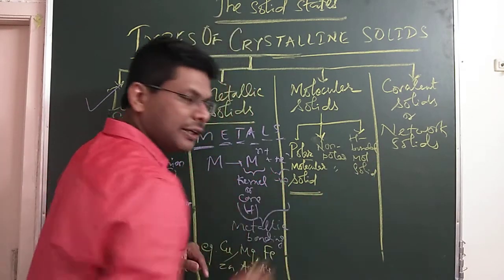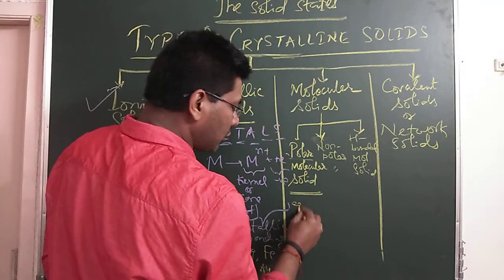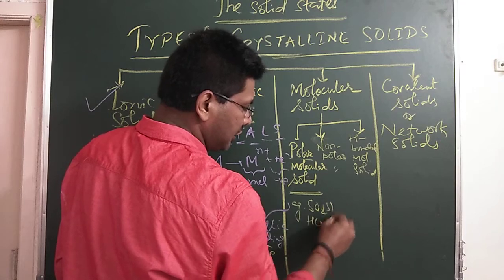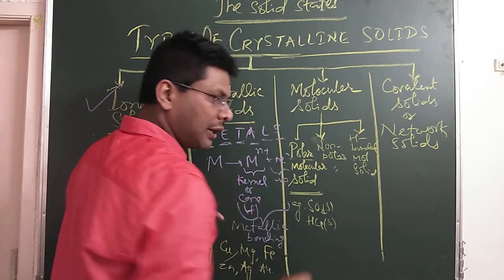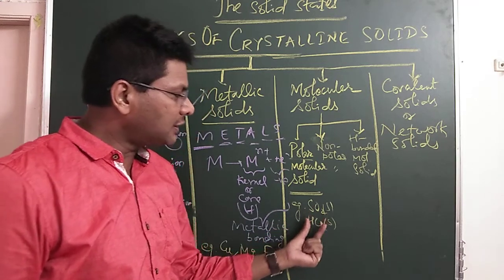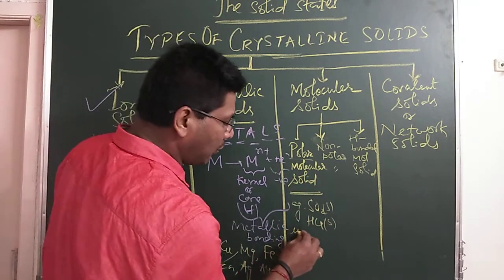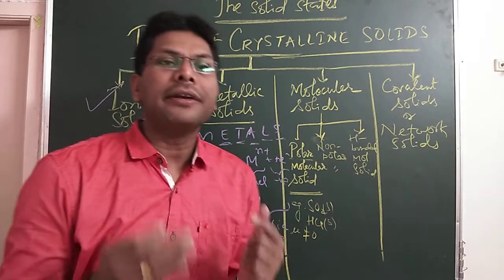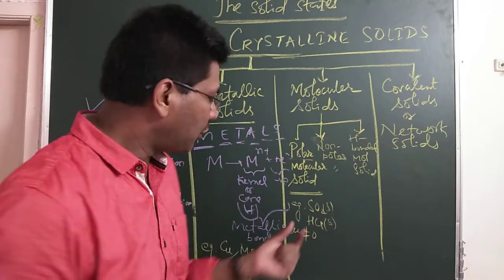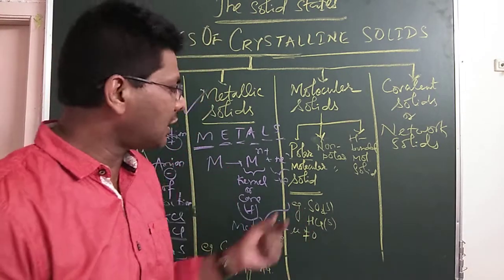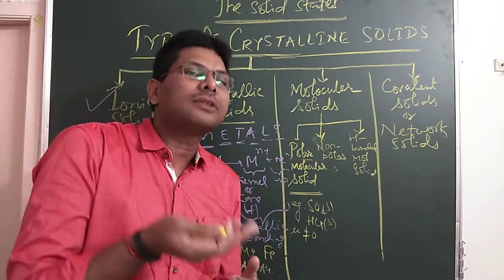Polar molecular solids. A few examples of polar molecular solids are SO2 and HCl. Both are solid: sulfur dioxide and hydrogen chloride solid. So in solid state these are polar molecules, so their dipole moment is not equal to 0. So these are polar, so the interaction here is dipole interaction. Because these are dipoles, the interaction between them is dipole interaction, due to which their melting point is higher